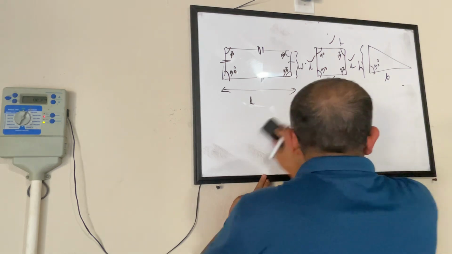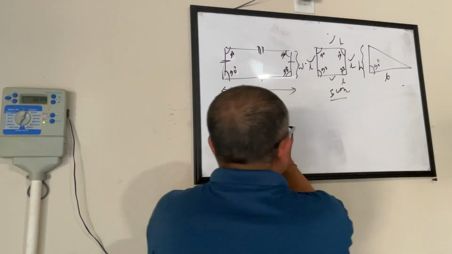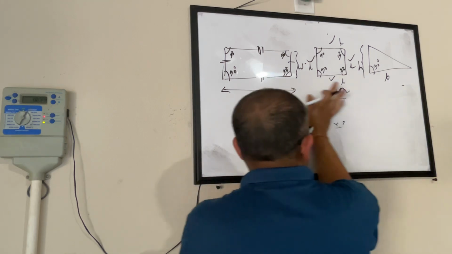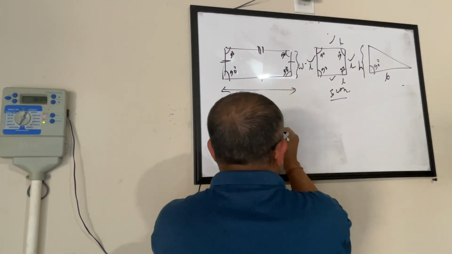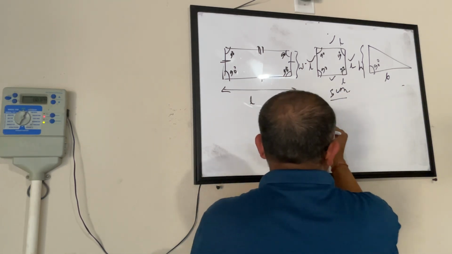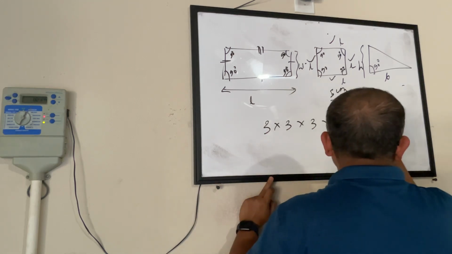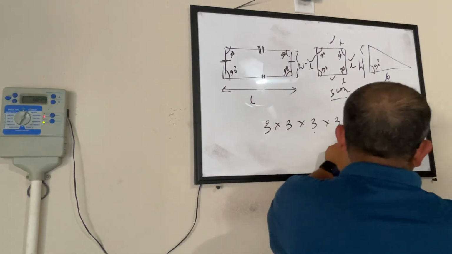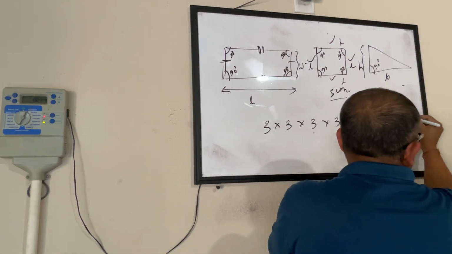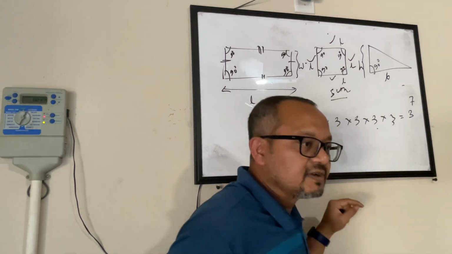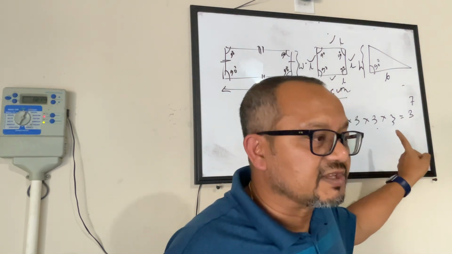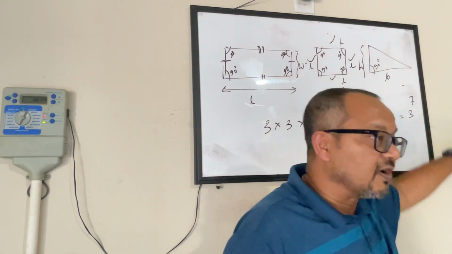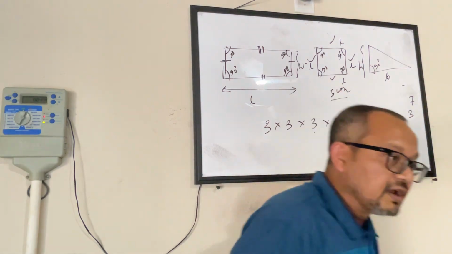If I have to write 2 into 2 into 2 into 2 into 2, or let's not deal with 2, let's say 3. 3 into 3 into 3 into 3 into 3 into 3 into 3. How many times 3? 3 plus 3, 6 plus 1, 7. I can use a shortcut and say 3 to the power 7. When I am multiplying the same number with itself some number of times, I can write it in this format, which is called exponent.